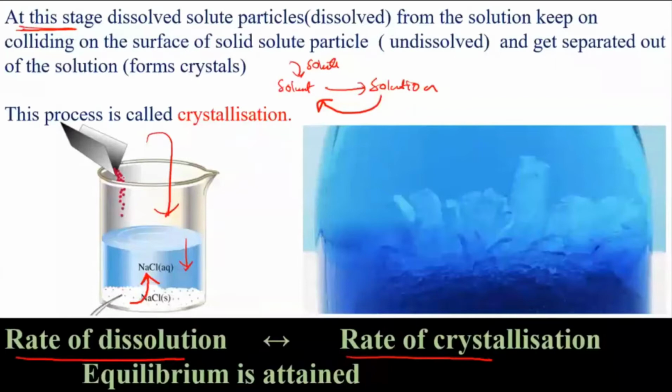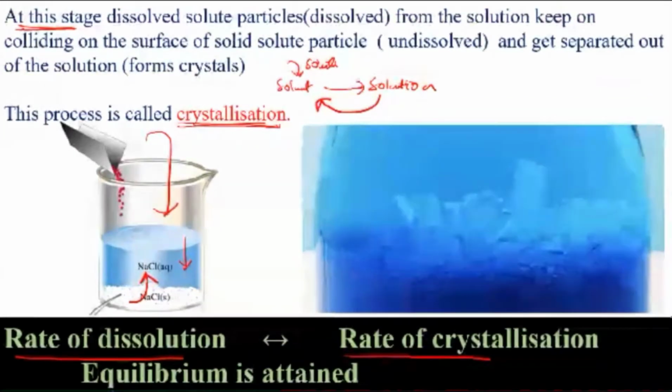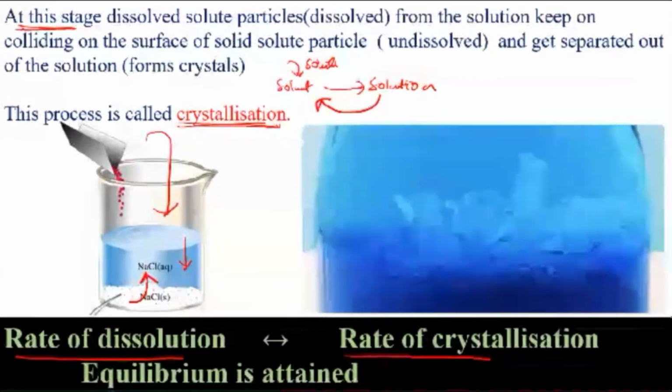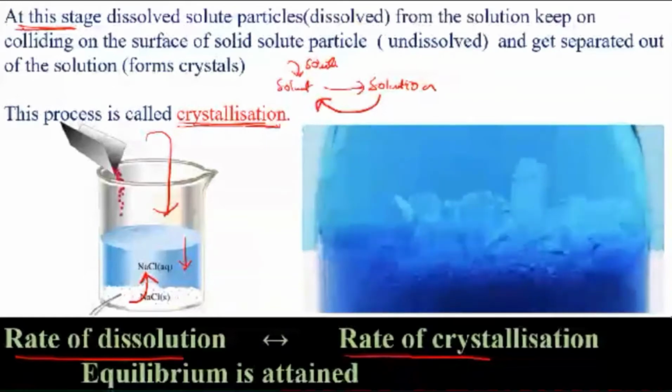Okay, so I told you about crystallization here. You can even prepare a crystal with a supersaturated solution, which means a larger amount of solute is added to the solvent, and then we allow it to cool. It takes time to prepare a crystal. When the college starts, if I get time, I will show you how crystals are formed, how crystallization takes place. You have to prepare a supersaturated solution, and then you allow it to cool. Then slowly the solute will start appearing in the form of a solid. So that's how the crystals are formed.